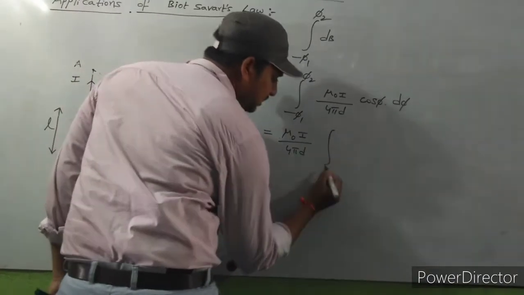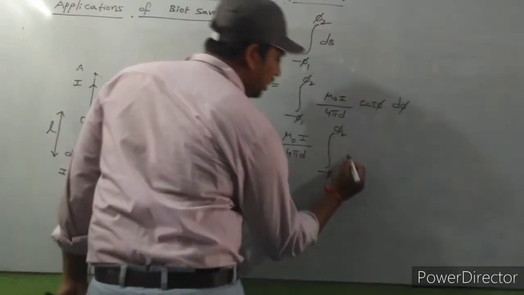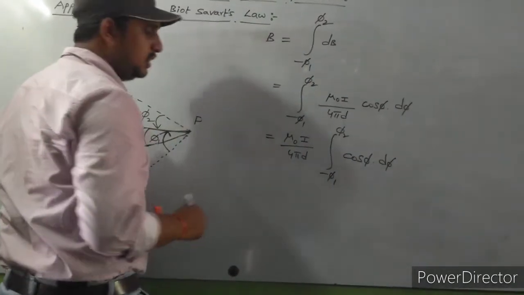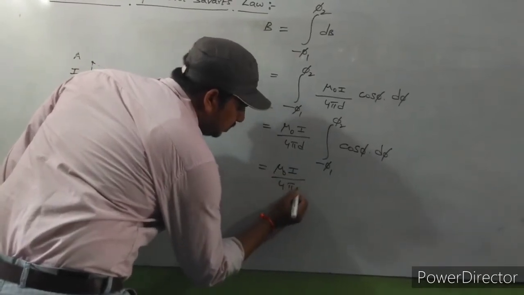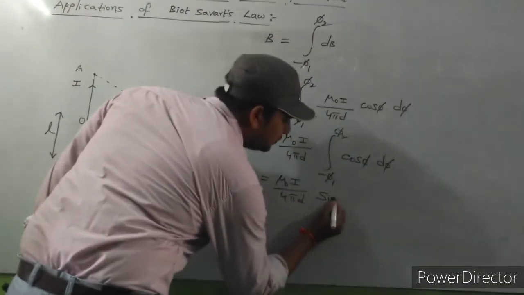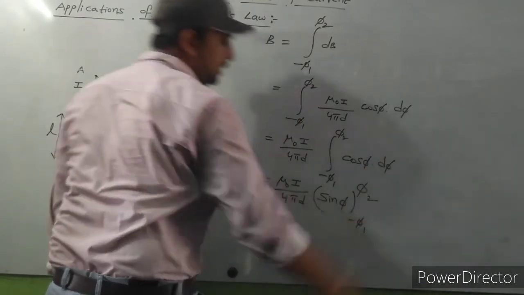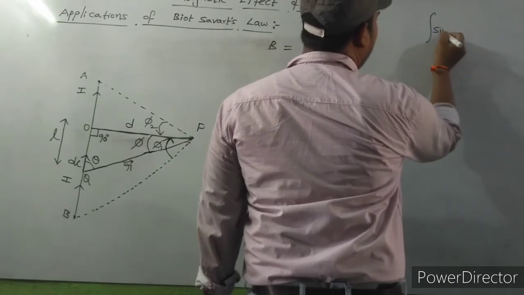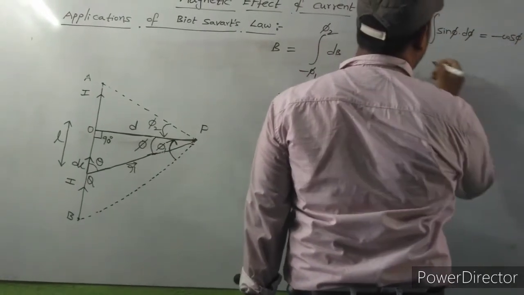So what is left here? The integral from minus phi 1 to phi 2 of cos phi into d phi. Next, mu naught I by 4 pi d into the integral of cos phi, which means sin phi, with limits minus phi 1 to phi 2. The integral of sin phi is minus cos phi.